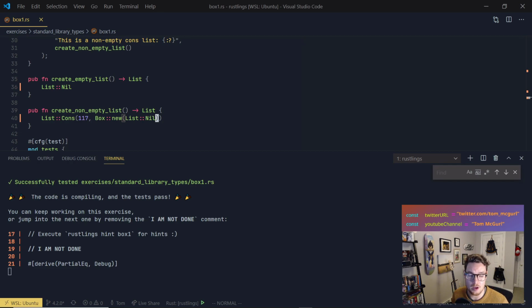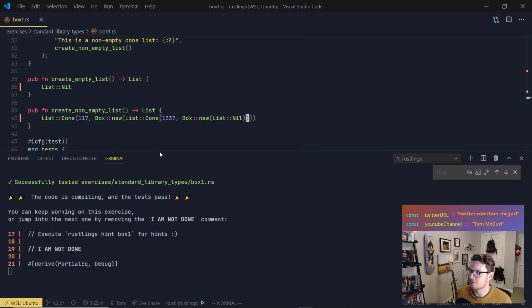Now, before we move on, I want to try one other thing. I want to create a Box::new with another cons list in here. So let's try, instead of List::Nil, let's do List::Cons. We'll do 1337, and we'll do List::Nil. So it's a little bit recursive looking, and we'll do Box::new and see what that looks like. So you can see the recursion a little bit.